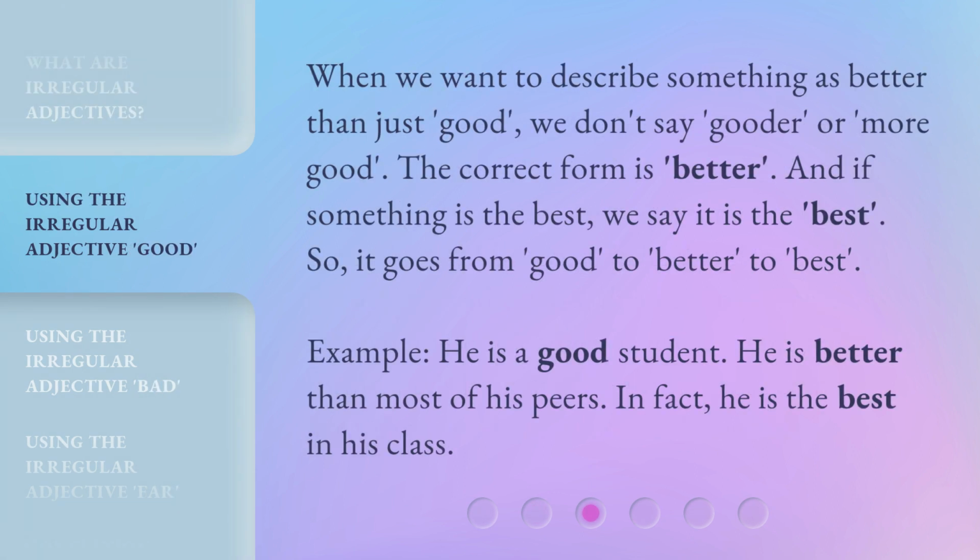When we want to describe something as better than just good, we don't say gooder or more good. The correct form is better. And if something is the best, we say it is the best. So, it goes from good to better to best. Example: he is a good student. He is better than most of his peers. In fact, he is the best in his class.